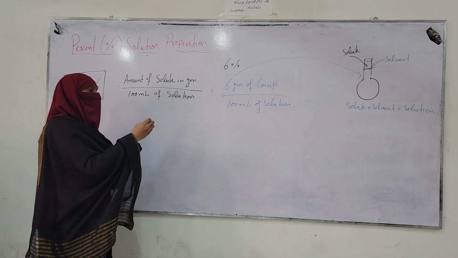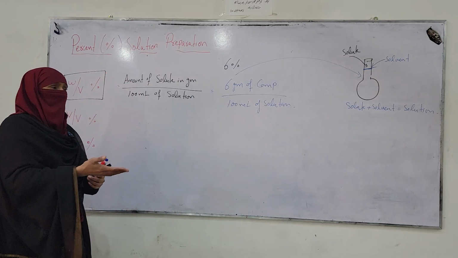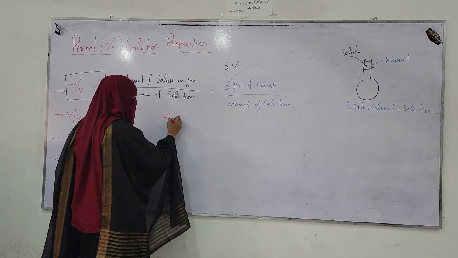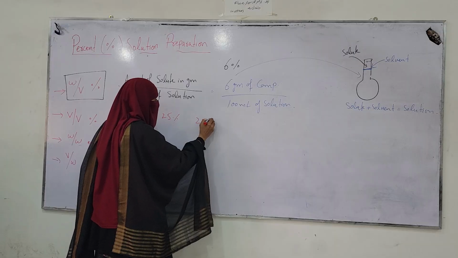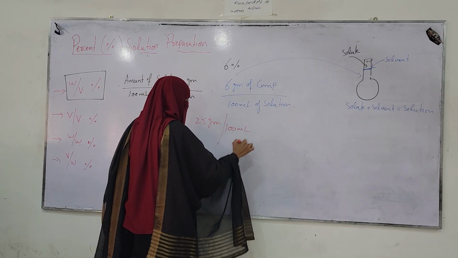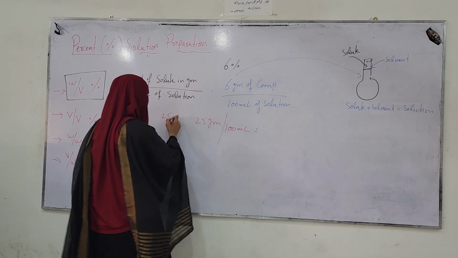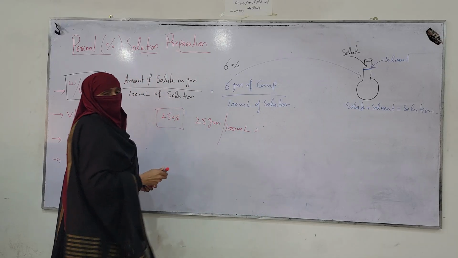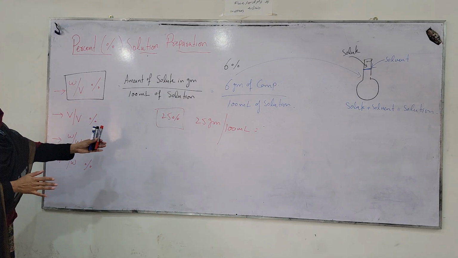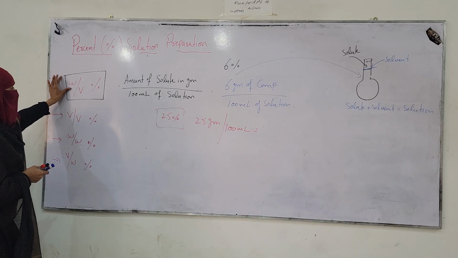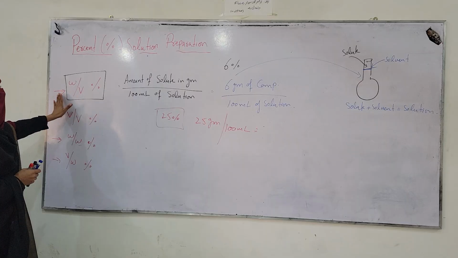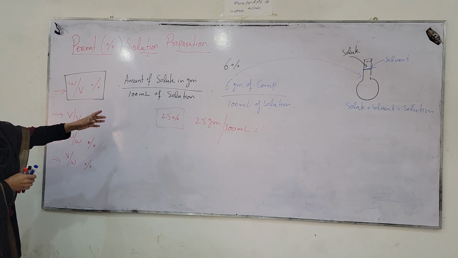Similarly, if you want to prepare 20%, 25%, 50%, simply take that amount. Say we want to prepare a 25% solution, we take 25 grams of that compound and dissolve it into 100 ml of solution, and it will be a 25% solution of that compound. So weight by volume percent solutions are very easy to prepare. Simply take the required amount and dissolve it into 100 ml of the solution, and you get the same percentage of the solution.